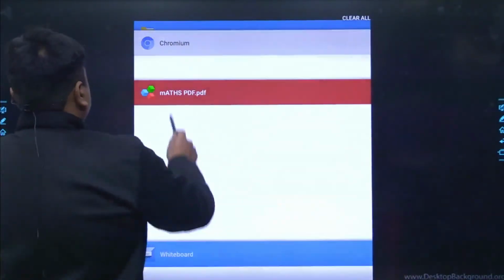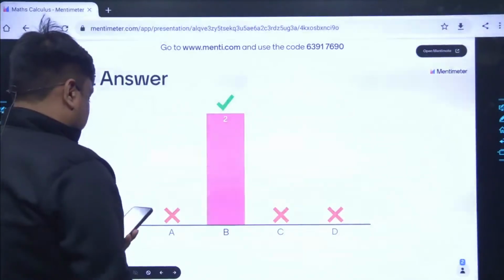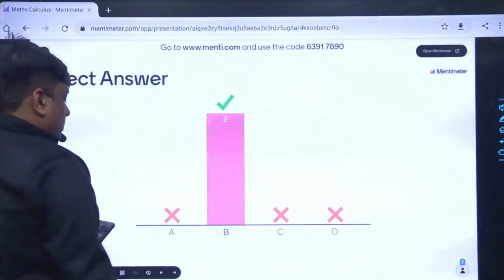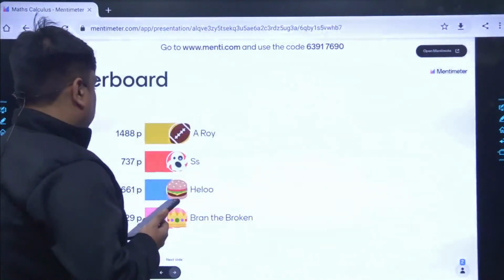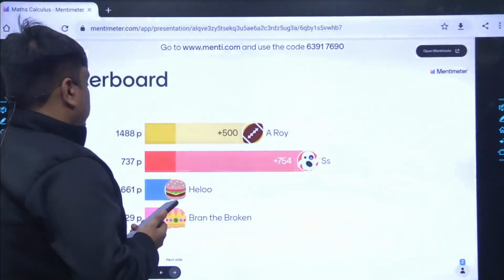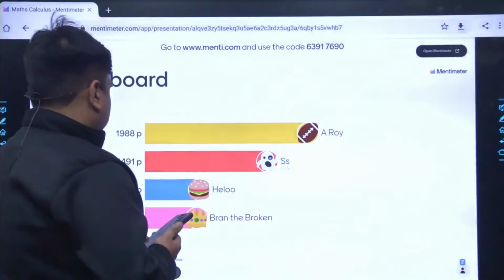So I think it's been the right time I should also be taking the next question as well. So this has been the leaderboard till now. So SS had done better, and Roy is still been topping.